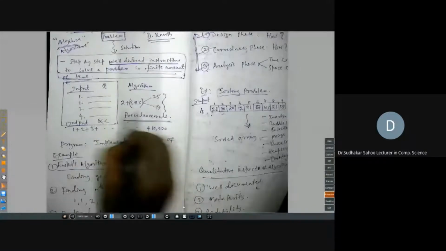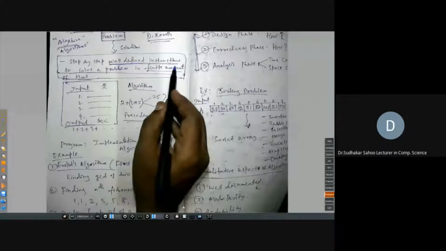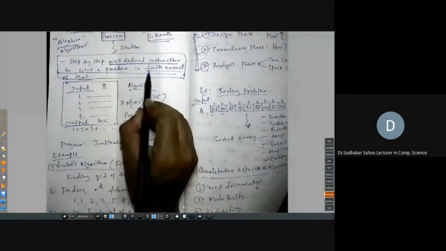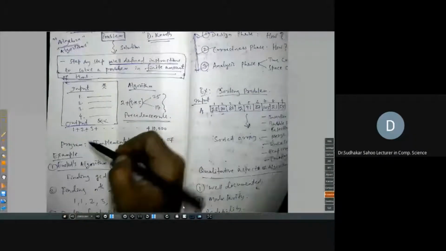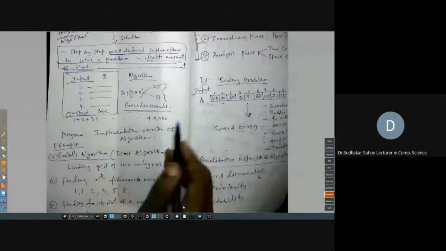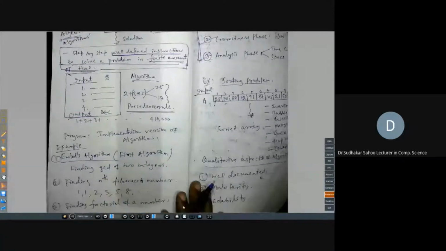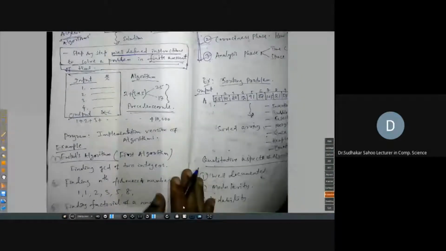So always we want that the output of every instruction should be unique. If it is a function, its functional value should be unique. So that type of instruction must be there. It should be well-defined instructions. And an algorithm always terminates. It is a finite number of instructions, and it should terminate and give you the output in a finite amount of time. That we have discussed. Some examples: the first algorithm is the Euclidean algorithm, and other examples we have discussed are finding a Fibonacci number, finding the factorial of a number, and the matrix multiplication algorithm.